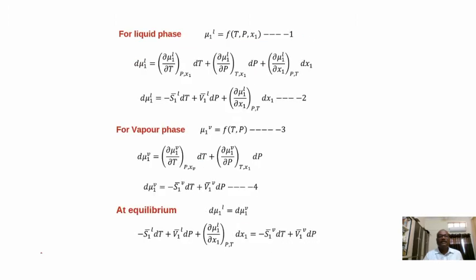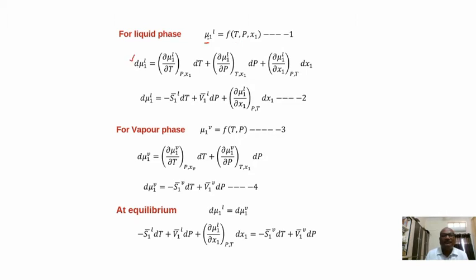Okay, so next let me consider the liquid phase. In the case of the liquid phase, we know that mu1L is a function of temperature, pressure and composition. This is equation number 1. Let us calculate the change in chemical potential of the liquid solvent. mu1L is equal to f of T, P, x1.